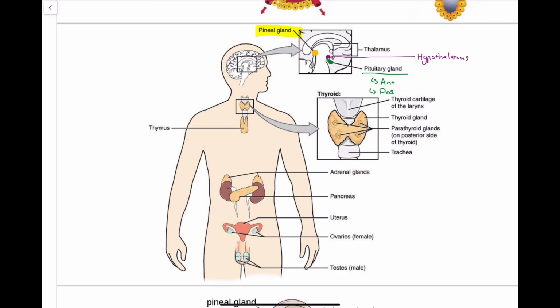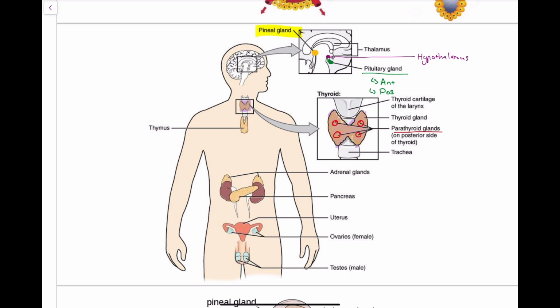Moving on down out of the brain, and if we follow the body from head to toe, our next stop in our endocrine organ search is going to be the thyroid gland. I'll try and highlight it in purple over on our body, but the thyroid gland is this butterfly-shaped gland responsible for the release of two hormones, thyroxine and triiodothyronine, and actually calcitonin as well. This thyroid gland we will come to talk about in a few lessons' time, but behind the thyroid gland, I'll circle these in red here, a little faint on this diagram, are the parathyroid glands. And these parathyroid glands release parathyroid hormone.